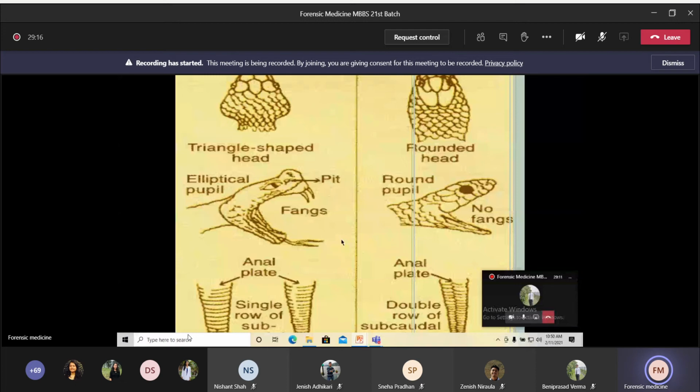The last feature is the caudal plate. You can see the caudal plate here. In case of non-poisonous, it is divided into two rows. Whereas in the case of poisonous, only a single row of caudal plates is present. So these are the 7 or 8 features that are used to differentiate poisonous and non-poisonous snake.